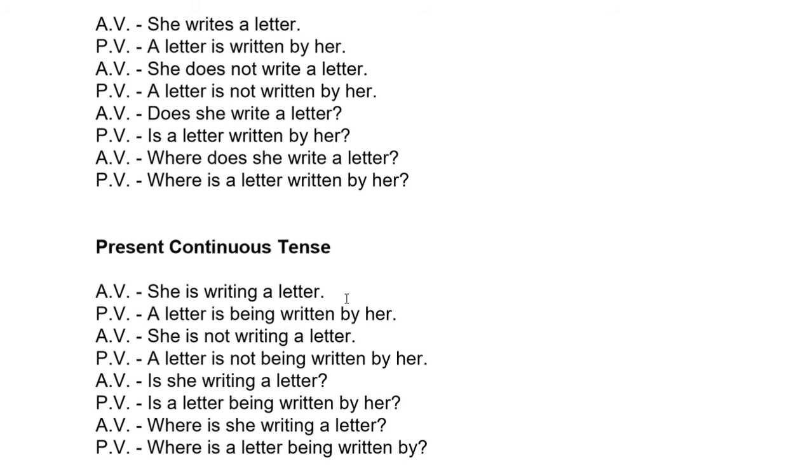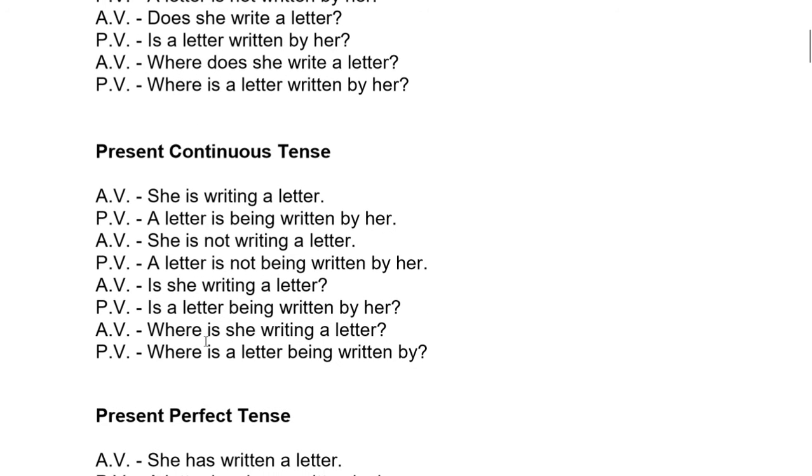Let us resume. Present continuous tense. Helping verbs is, am, are plus being. I have already said in all tenses in passive voice the third form is used. She is writing a letter. A letter is being written by her.